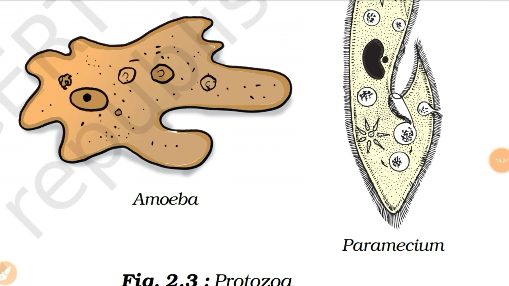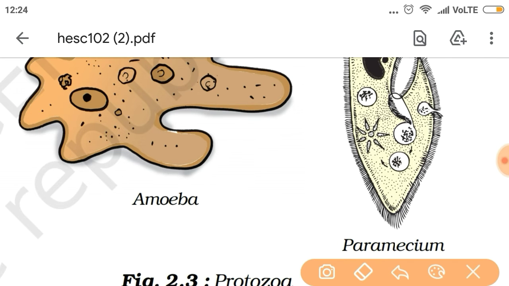Protozoa live in stagnant water, ponds, soil, oceans, and in animal feces also. They depend on other organisms for food. Some feed on other protozoa and bacteria. Some are parasites. Some protozoa move with the help of false feet known as pseudopodia. What is pseudopodia? Pseudopodia are finger-like projections found in amoeba, while others have hair-like structures known as cilia or flagella.